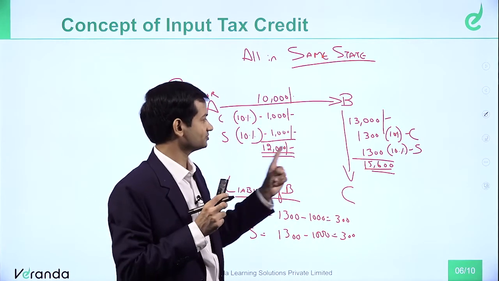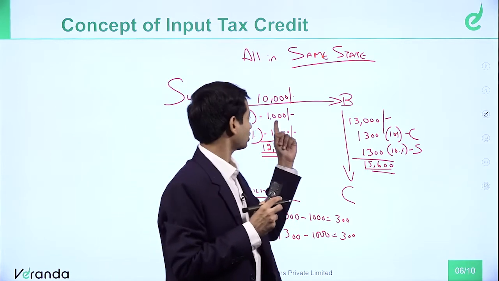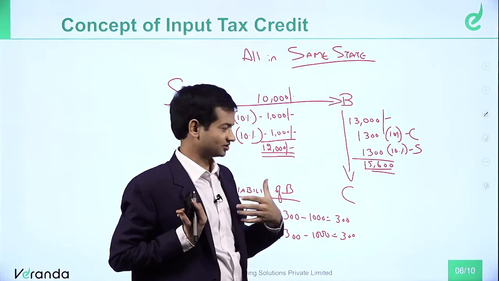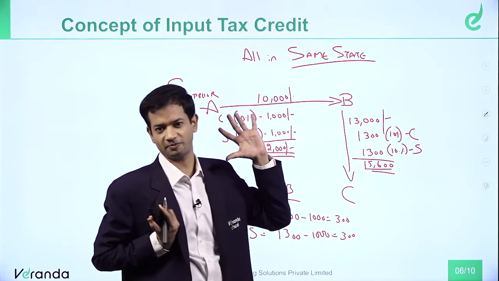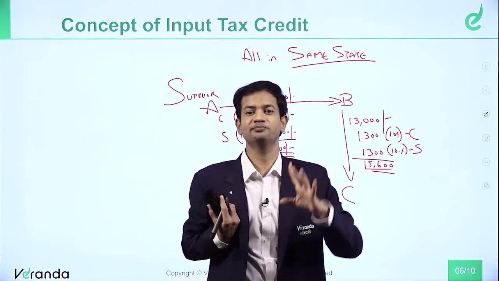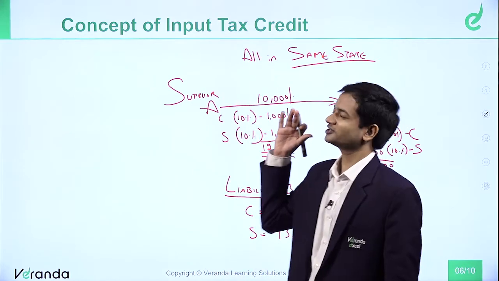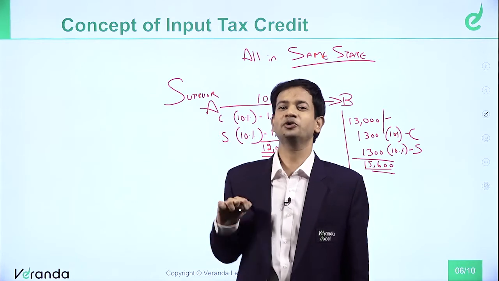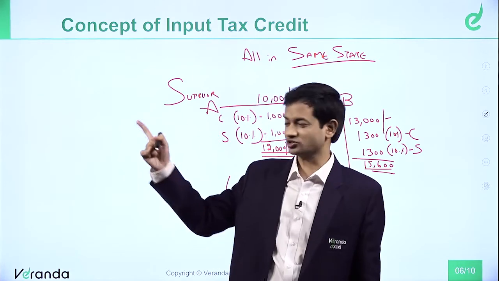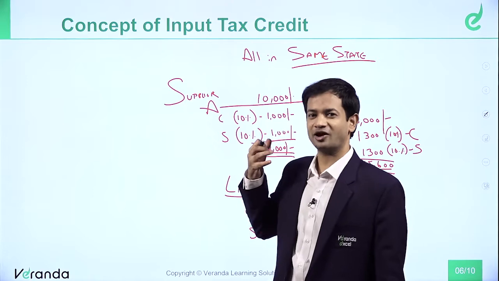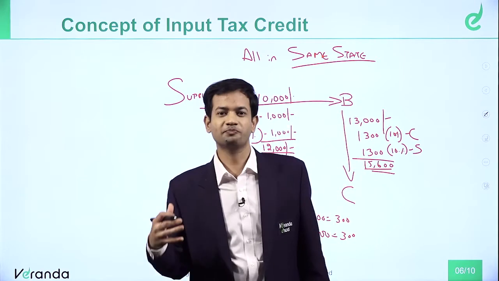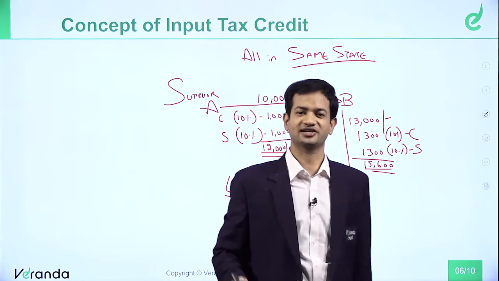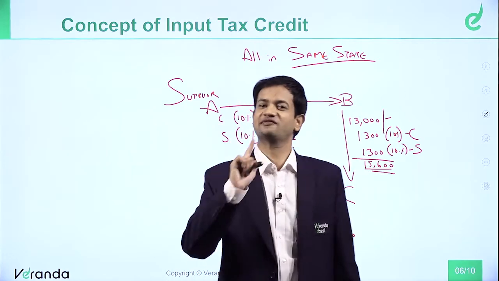So what we will do is we will take input tax credit. So 1,000 he already paid out of his own pocket. The 1,000 is getting reimbursed from the customer plus 300. The 300 he will pay to the government. 1,000 he will take as input tax credit. So whatever tax you pay to the supplier, take an input credit of that. So whenever we procure something from the supplier, we always take that input tax credit. The tax which you pay to the supplier is never a cost.